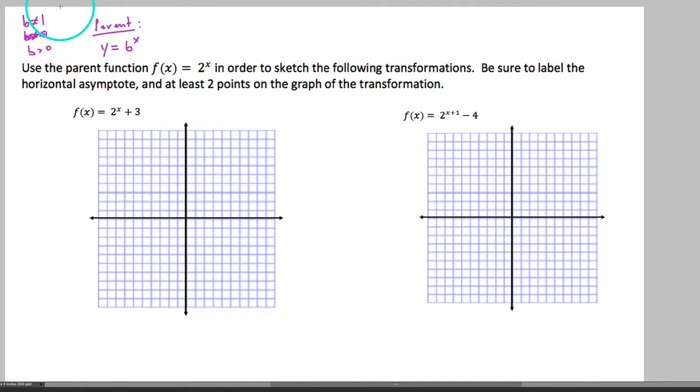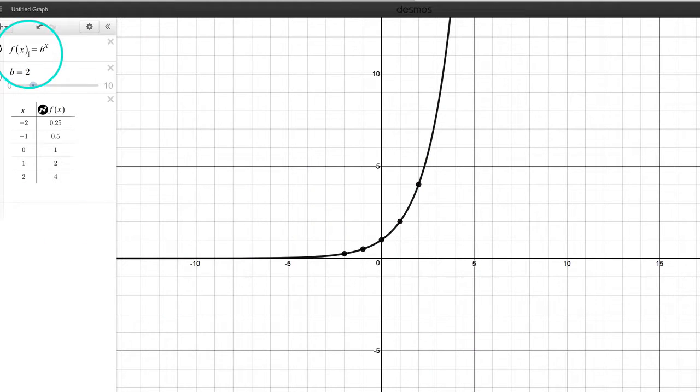But basically, we can see that as long as our base is positive, we get some basic shape that happens with all of our exponential functions. So what I've done is put into Desmos y equals b to the x, and in this case, b is equal to 2. As we plug in more and more x values, 0 goes to 1, 1 goes to 2, 2 goes to 4. We can see that every time x gets bigger by 1, our output is doubling.